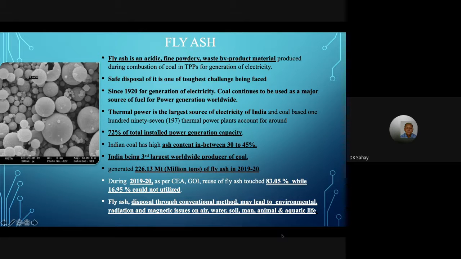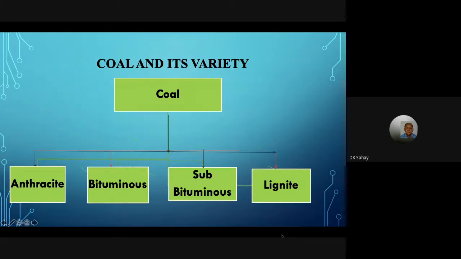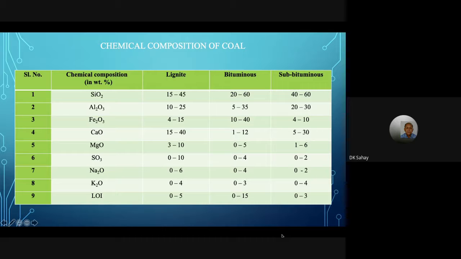Now, if we see the next slide, let me talk about coal. Coal is of 4 types. First, anthracite is not used, as it is used for making coking coal, and the rest 3 are used. This is the chemical composition of the 3 different types, leaving the anthracite, where we can see SiO2, Al2O3, iron and iron oxide, calcium, etc.